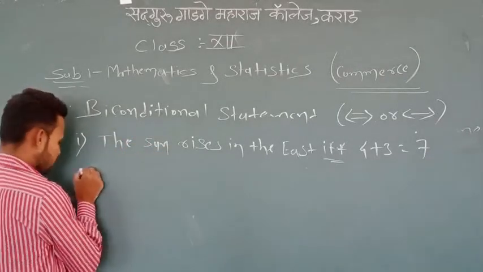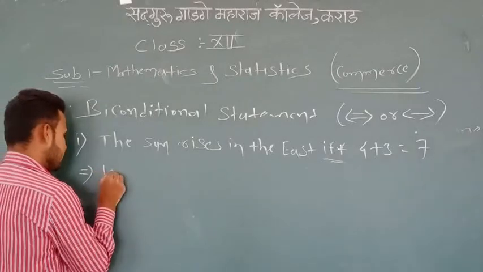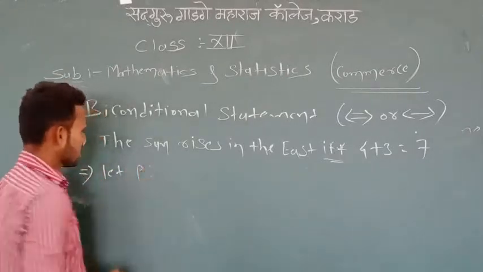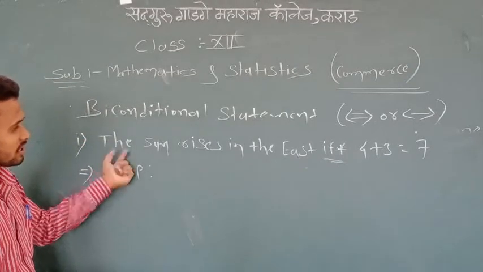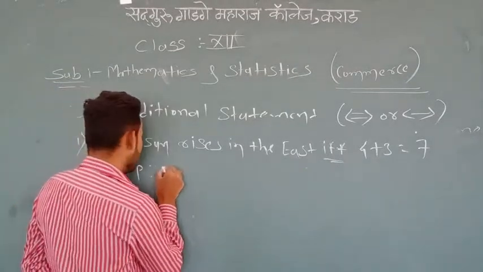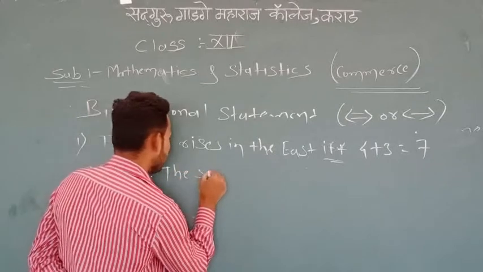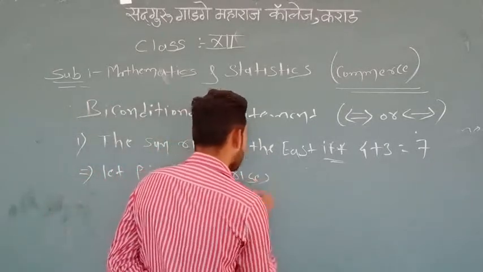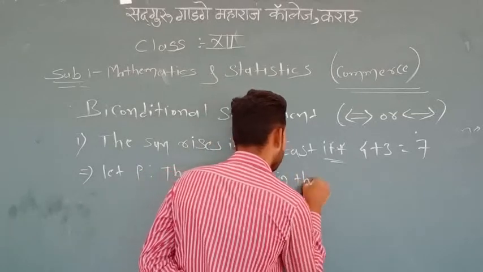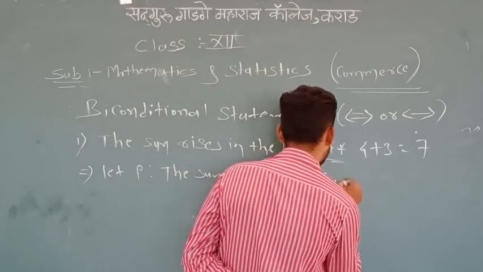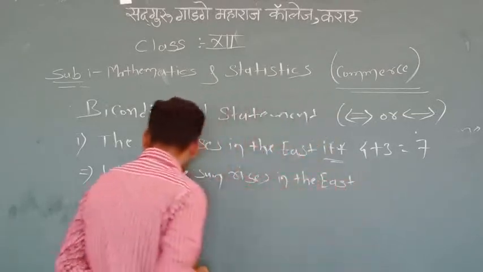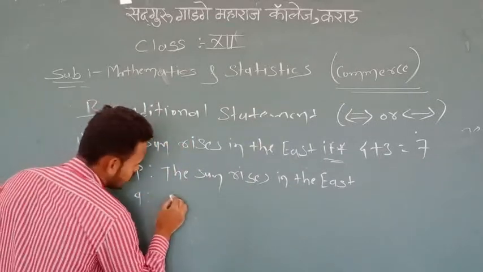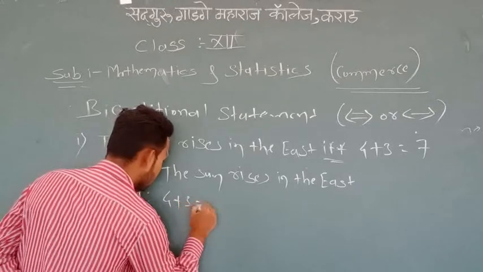Therefore in the solution, first let P denote the first statement, the sun rises in the east, and let Q denote 4 + 3 = 7.